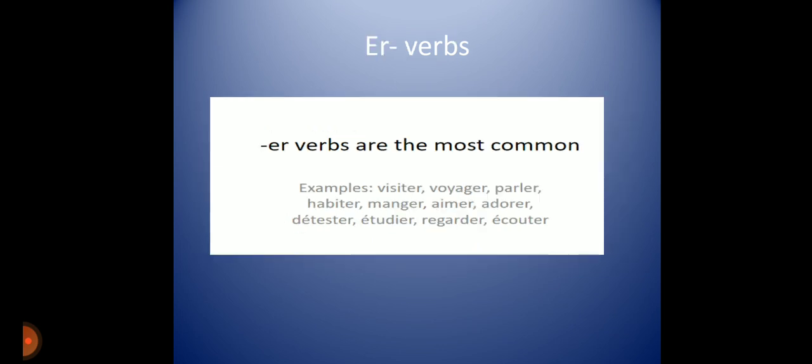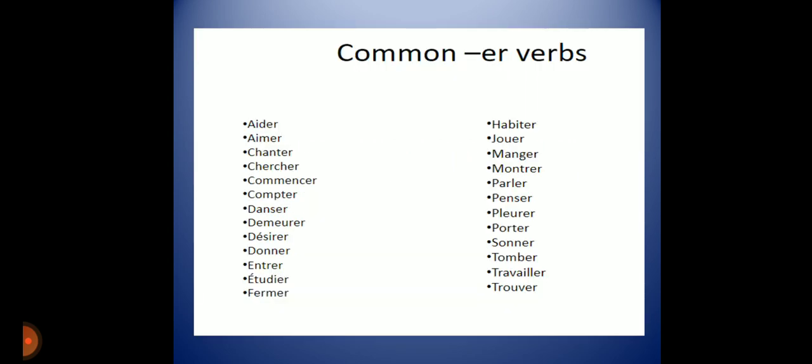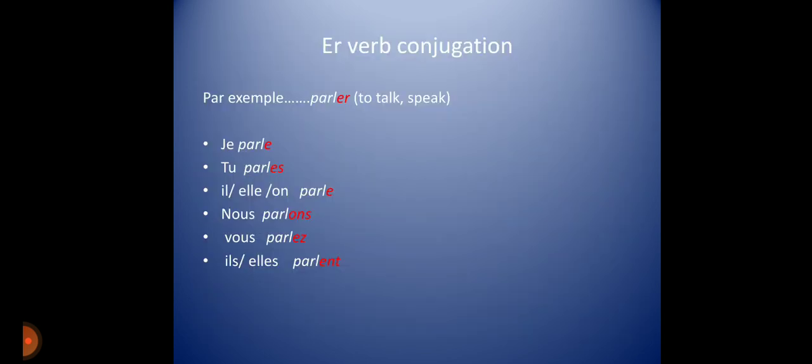ER verbs. ER verbs are the most common. For example, visiter, voyager, parler, habiter, manger, aimer, adorer, écouter, etc. Here are some common ER verbs which are mostly used in French. Conjugation of the ER verbs. For example, we take parler. The verb parler means to speak or to talk.